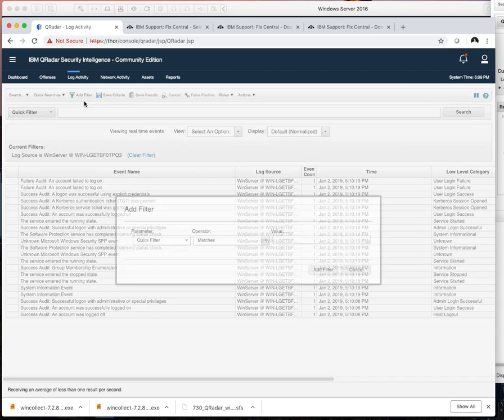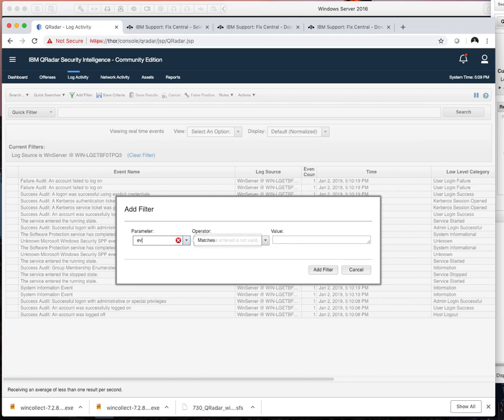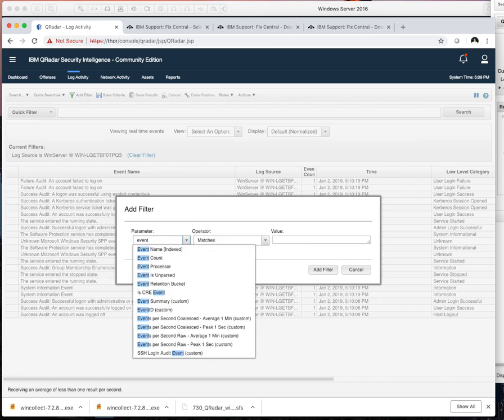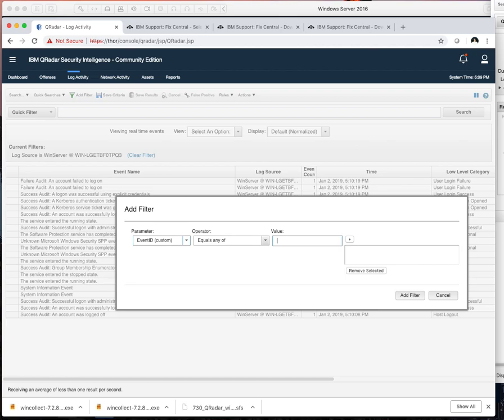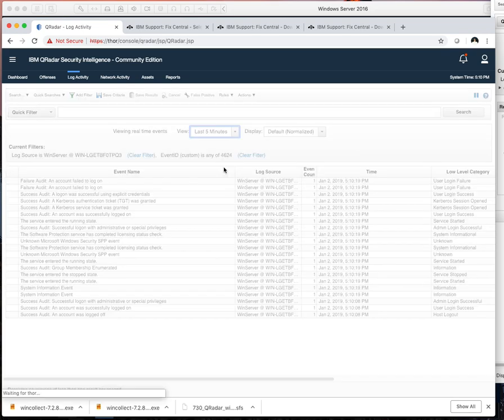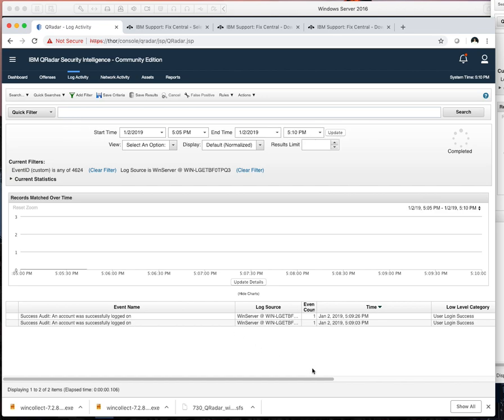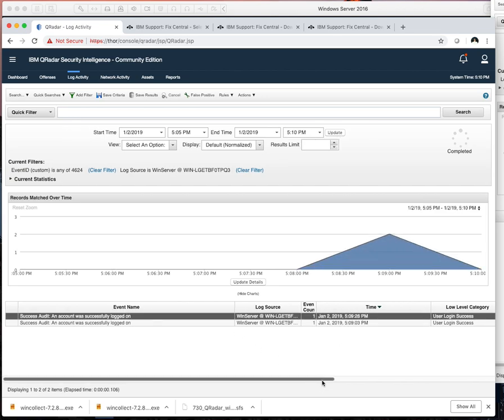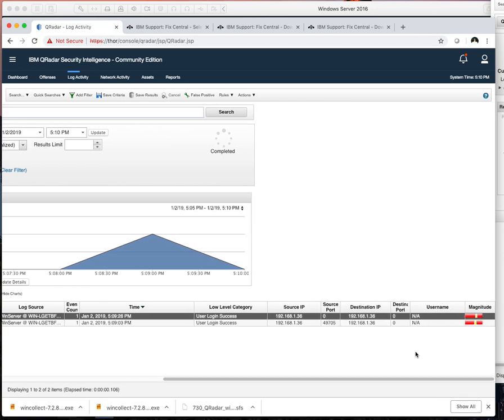So let's do a quick filter for an event ID. Let's do a 4624 successful login. Let's do that in the last 5 minutes. So you can see we got 2 successful logins that occurred just like 30 seconds ago. These are for NA accounts.